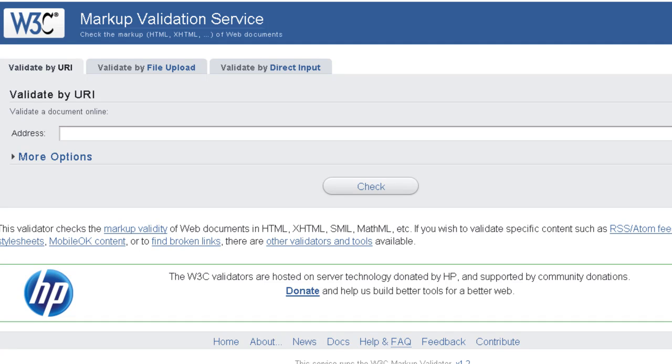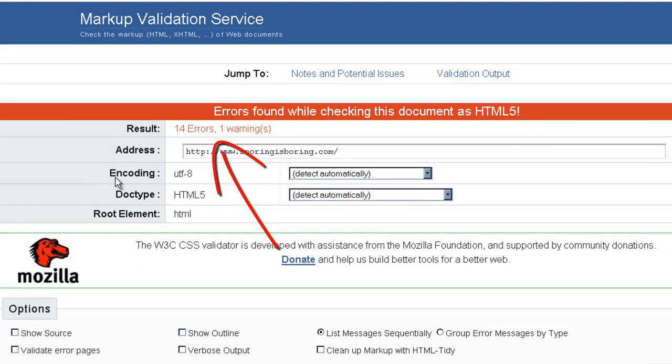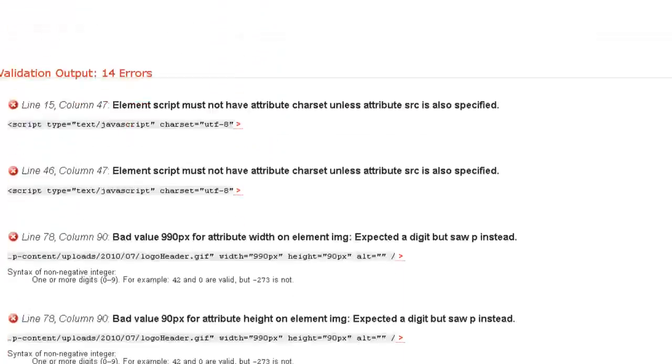These standards are very important to be upheld so that technology, machines that are communicating with these web page documents, can communicate using standards, and communication can be efficient. So I've copied your URL, and I'll just paste it in here, and let's check it for any errors. You can see right here that you've got 14 errors and 1 warning. And this is a list of all of the errors.